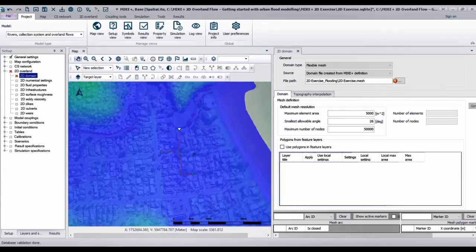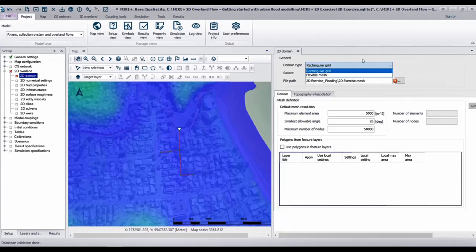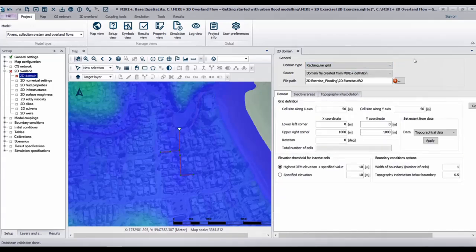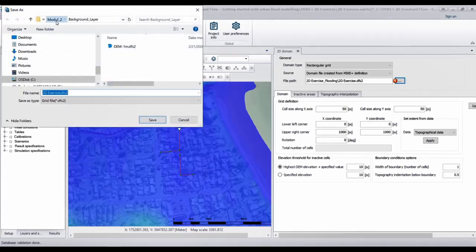For this example, we'll choose a domain type of rectangular grid. As we want to create a new domain, choose the option Domain File Created from Mic plus Definition. By clicking on the 3 dots next to File Path, you can define the file path as well as the name. So store the domain that we're working with in our working folder and rename it to First Grid. Now click on Save.